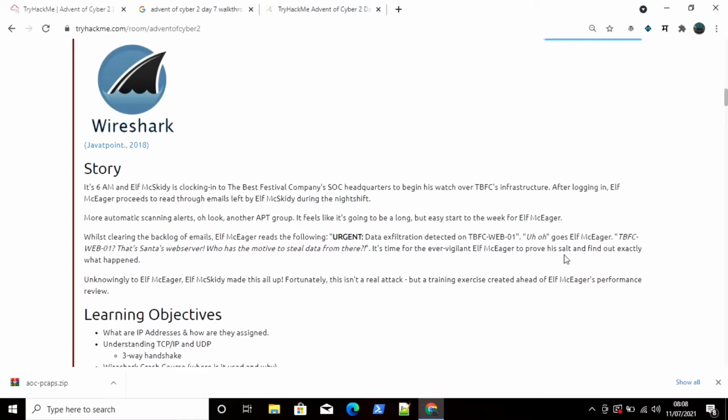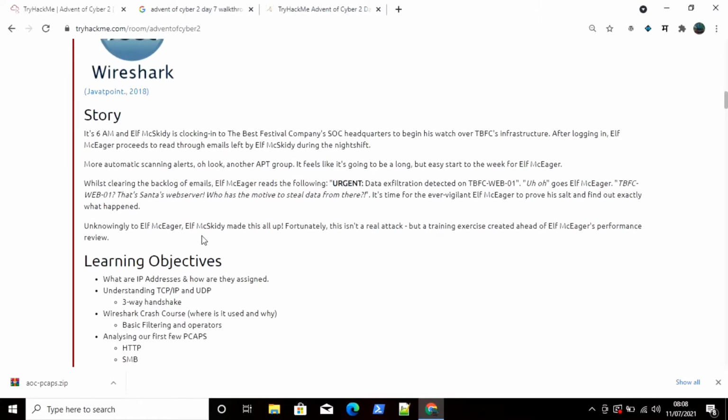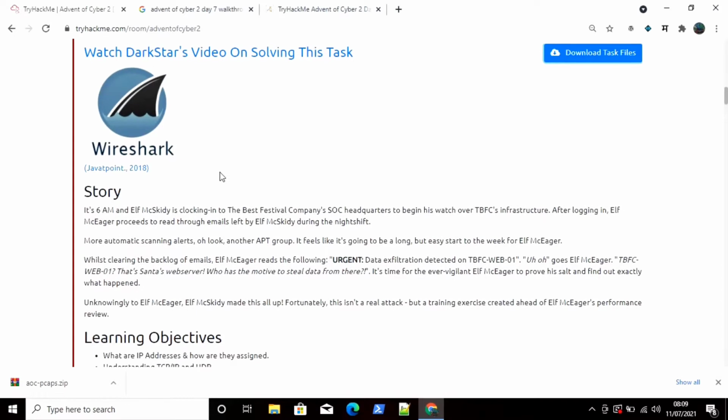Unknowingly, the Elf Max Kitty made this all up. Unfortunately, this isn't a real attack, but a training exercise created ahead of MacEager's performance review. Okay, so this is just a training exercise created for checking MacEager's performance. So we are just going to use Wireshark in this tutorial.